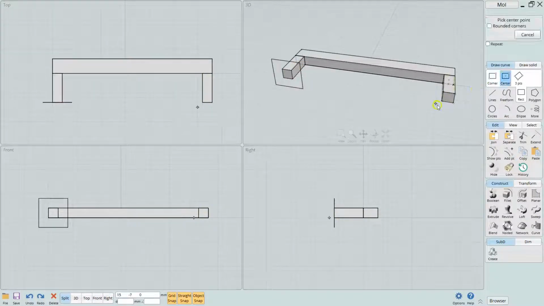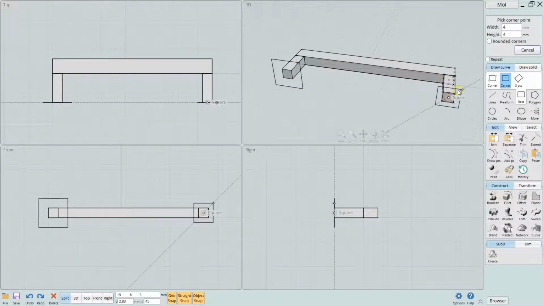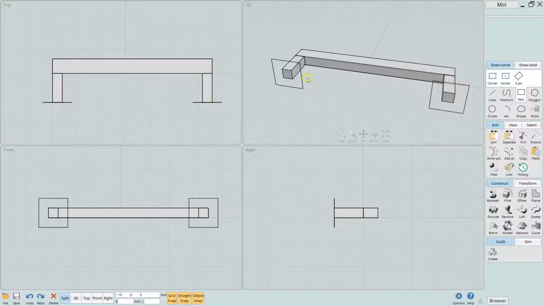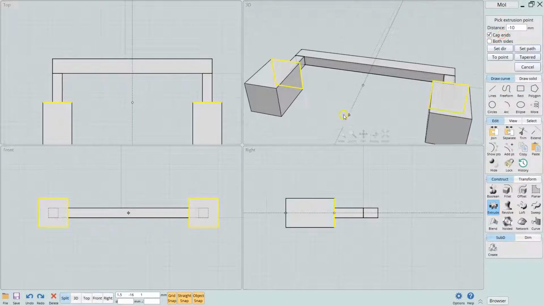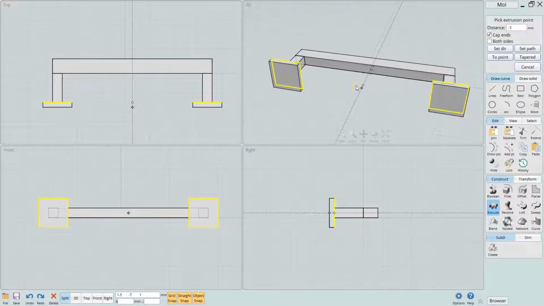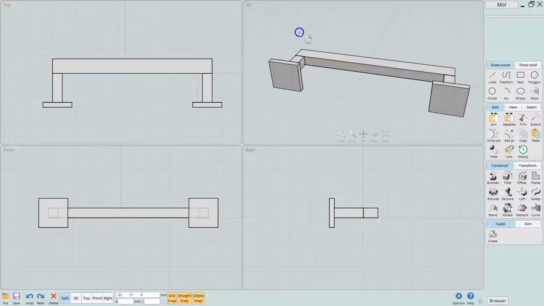So we'll right mouse click to start the function over again, and we'll go 6 by 6 here. Then we're going to extrude, and we want to select both of these. We want to check the done, and then we want to pull this down just a little bit, maybe 1 millimeter would be okay for this demonstration.